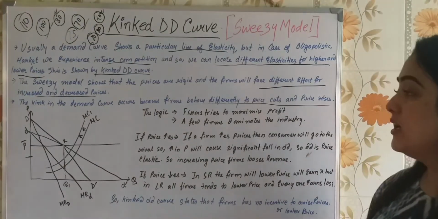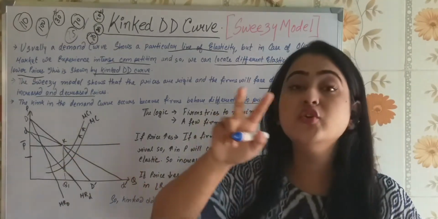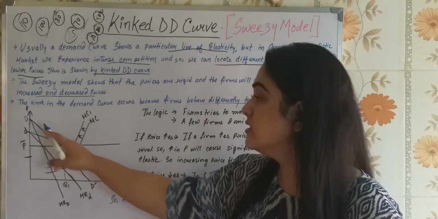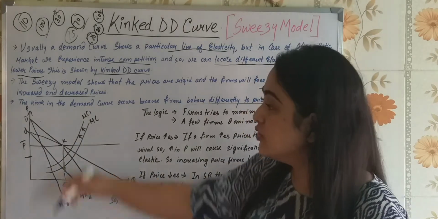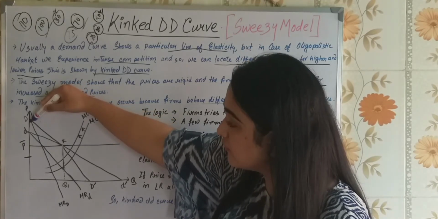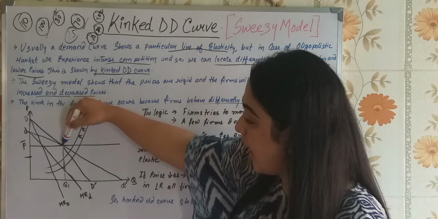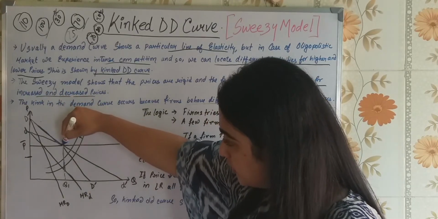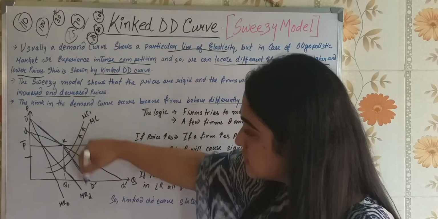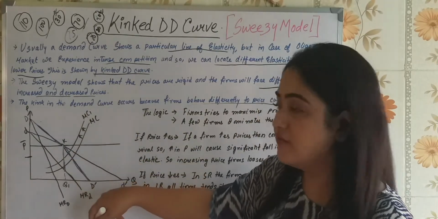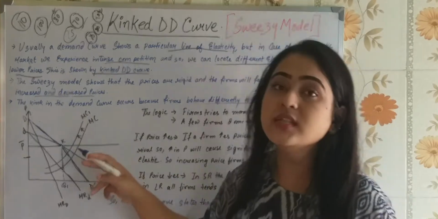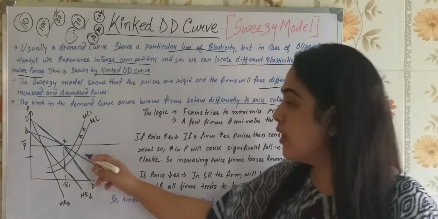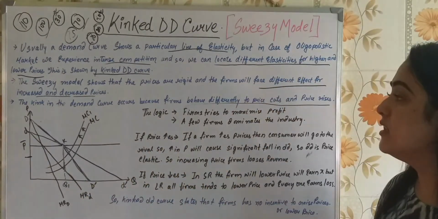Even if you see in the diagram, I have drawn two demand curves. One is the small d and d dash, and another is the capital D and capital D dash. You see the D curve, the demand curve, is coming till here and then here is the kink. From here till here, this is the kink that is happening in the demand curve, isn't it? And the MC curve, you see the MC is moving towards the left side, isn't it? So as per this, you see the logic here.